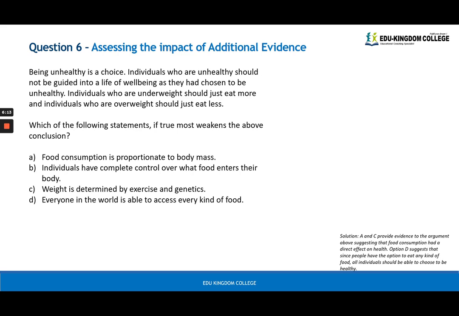Number 6, we have some evidence to support our main conclusion. What is our conclusion? Our conclusion is that being unhealthy is a choice. Okay, they chose to be unhealthy. Individuals who are underweight should just eat more. Individuals who are overweight should just eat less. So this whole premise is that being unhealthy is led by choosing what to eat. Okay, a choice of what to eat. And that is why people are underweight and overweight.